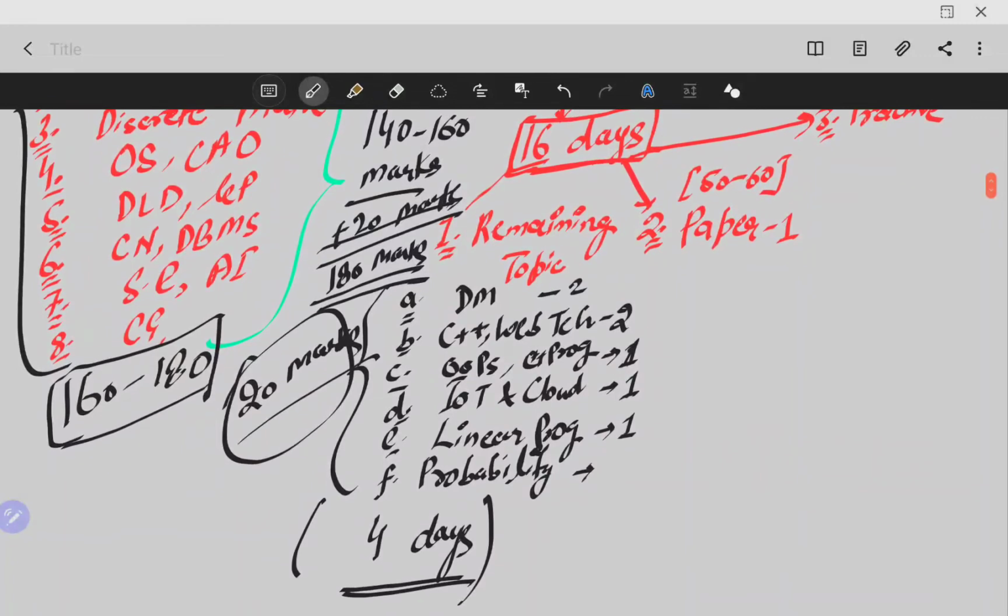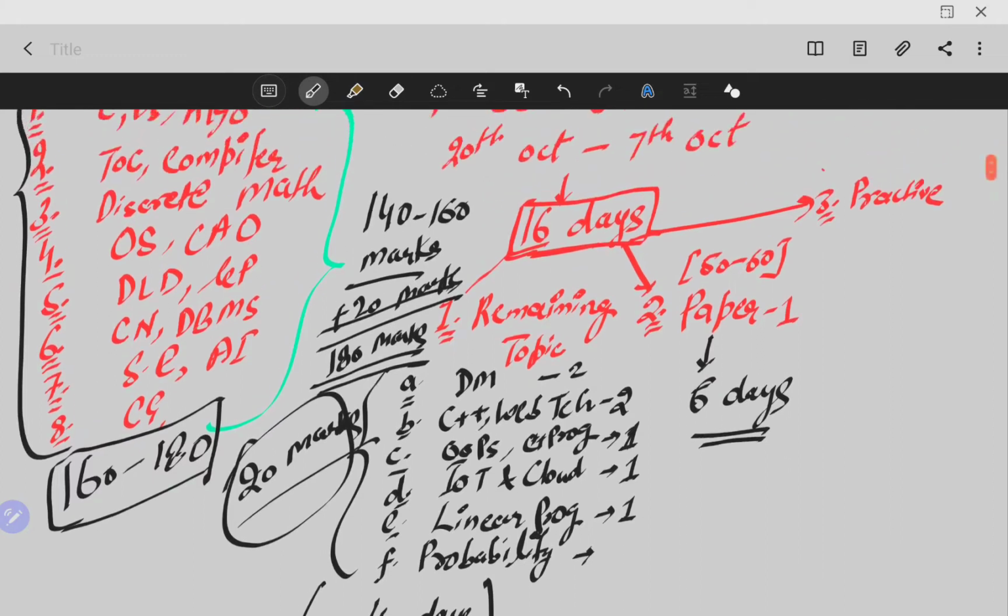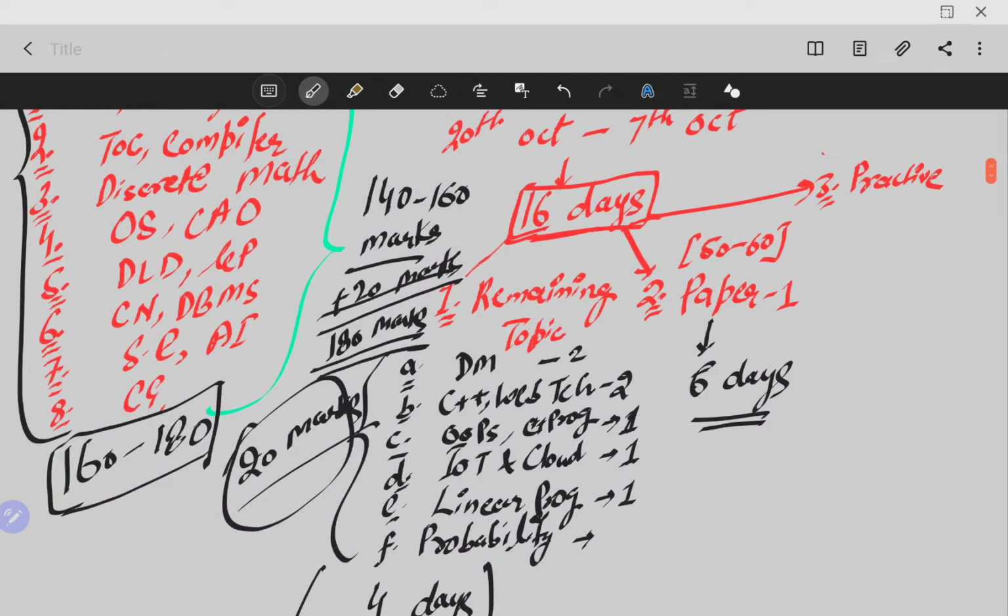Then paper 1 is also very important. For paper 1, you should give at least 6 or 7 days. You should assign 6 days to paper 1, watch lots of videos of paper 1, and study at least one book of paper 1. In 6 days you can easily study one book of paper 1. Take any book of paper 1 and complete it in 6 days, right?